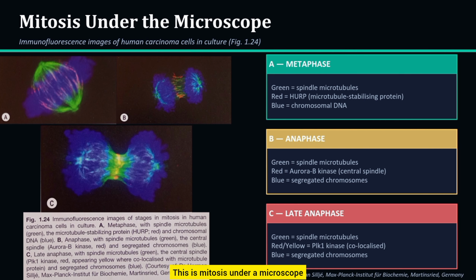This is mitosis under a microscope. The blue structures are chromosomes, and right now, they're lined up in the center. This stage is called metaphase. Next, the green spindle fibers pull them apart to opposite sides.